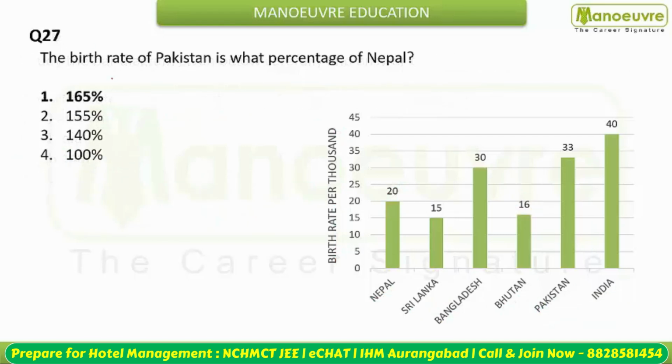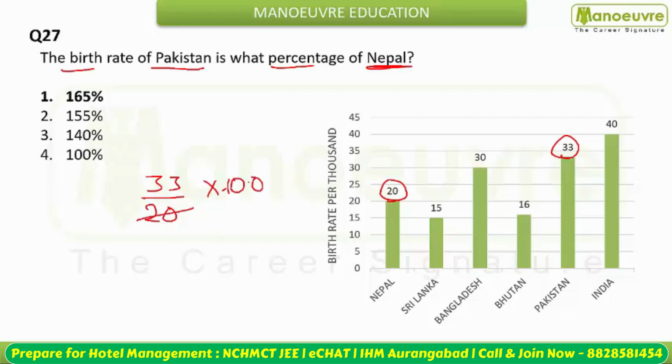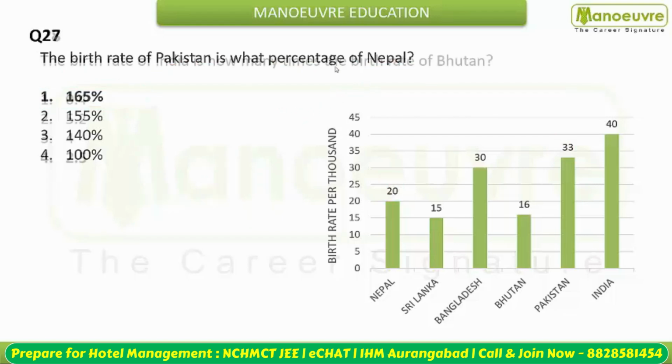Next question, the birth rate of Pakistan is what percentage of Nepal? पाकिस्तान का आपके पास है 33, नेपाल का कितना है 20. So this is going to be what? 33 by 20 into 100. तो 20 से कैंसिल करेंगे, आपके पास you will have 5. So 33 into 5 is what? 165%. Birth rate of Pakistan is 165% of Nepal. Next move करते हैं.